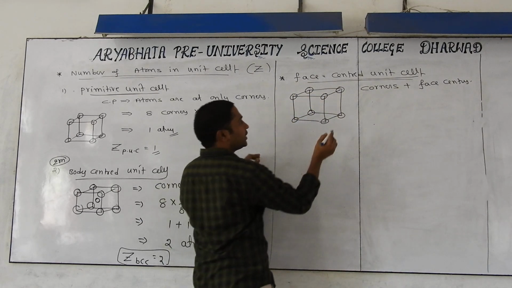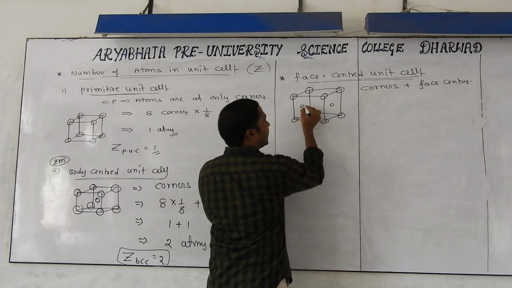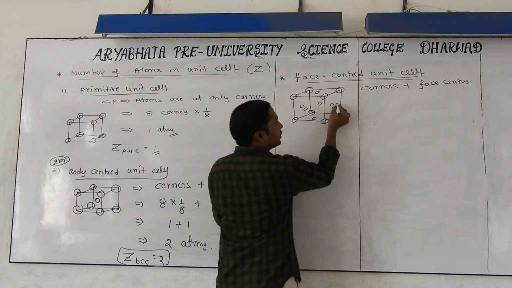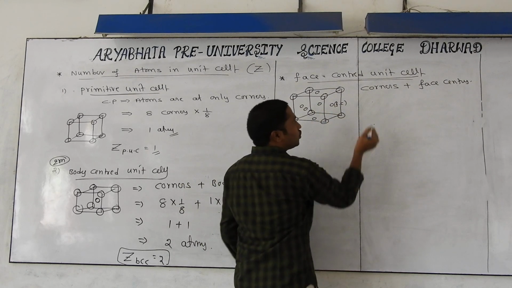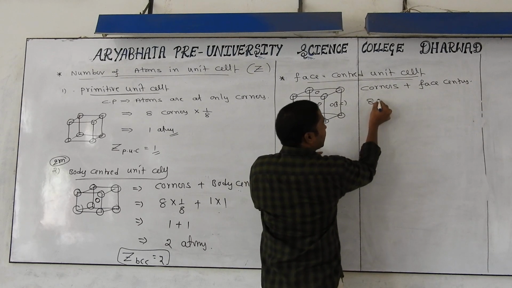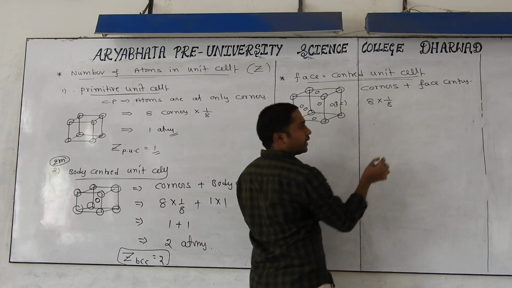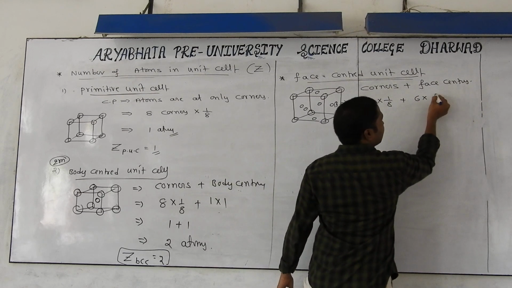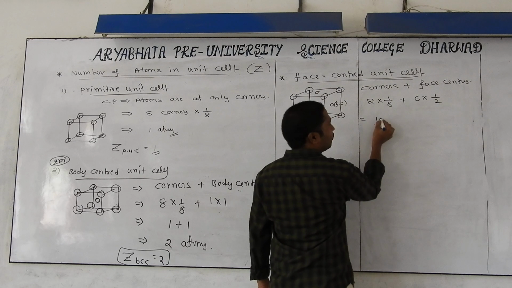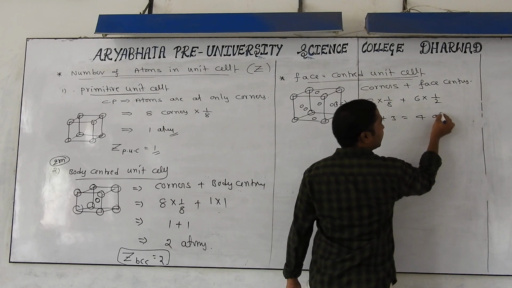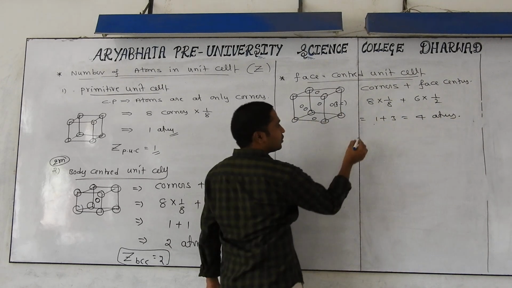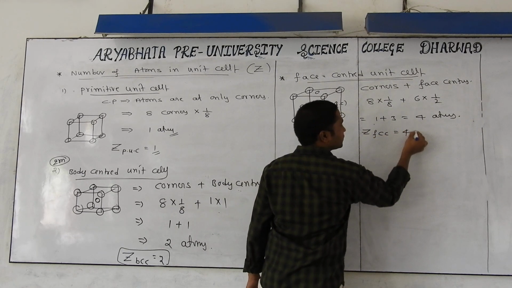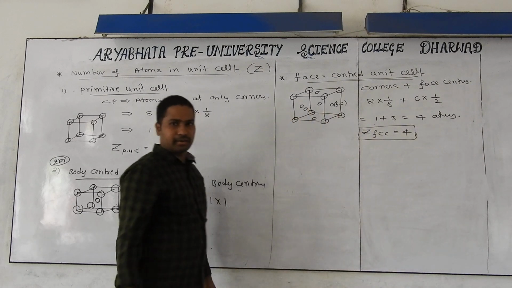How many faces are there? 6 faces: left, right, top, bottom, front and back. These are the face centers. So how many corners will be there? 8 corners, but the contribution by each corner atom is 1 by 8, plus how many face centers? 6, and what is the contribution? 1 by 2. We are getting 1 plus 3, nothing but 4 atoms. You may be asked, what is the Z value for face centered cubic crystal? It will always be 4. We use it in problems.